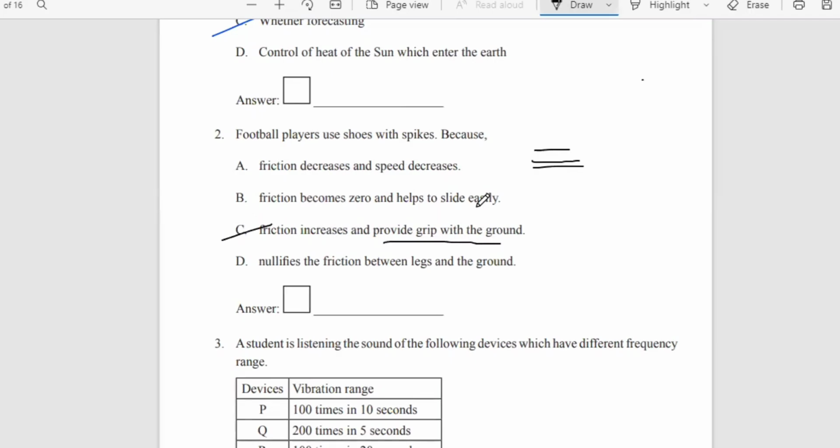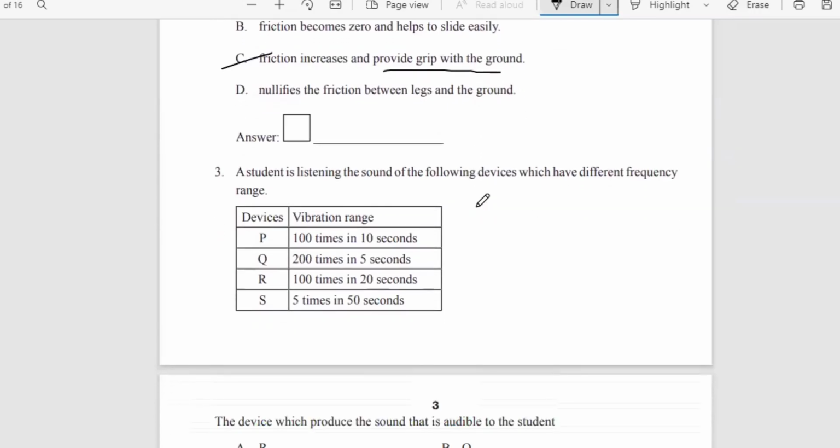Moving to the next one. A student is listening to the sound of the following devices which have different frequency ranges. They give you the different ranges. So 100 times, what is it? It is like rotation, an oscillation. The number of times the vibration takes place, we call it an oscillation.